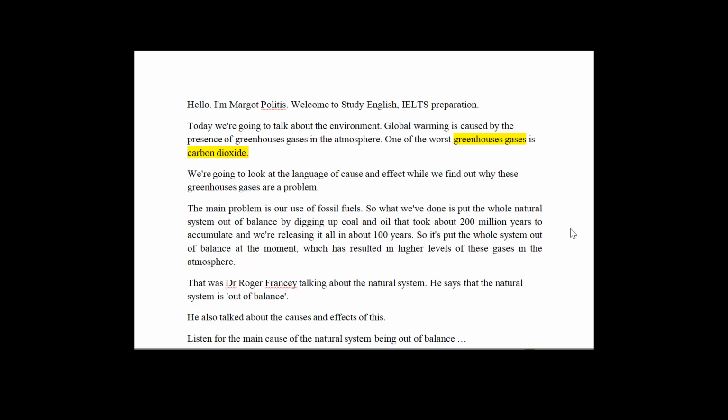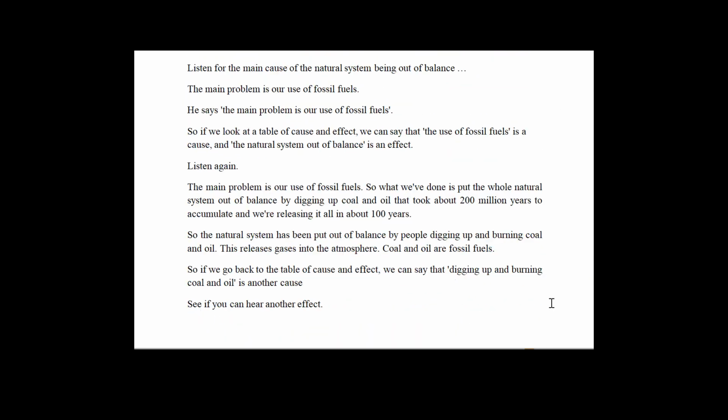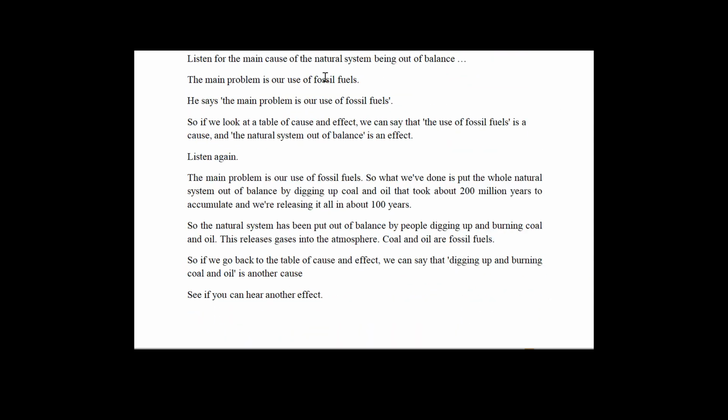That was Dr. Roger Franci talking about the natural system. He says that the natural system is out of balance. He also talked about the causes and effects of this. Listen for the main cause of the natural system being out of balance. The main problem is our use of fossil fuels. He says the main problem is our use of fossil fuels.